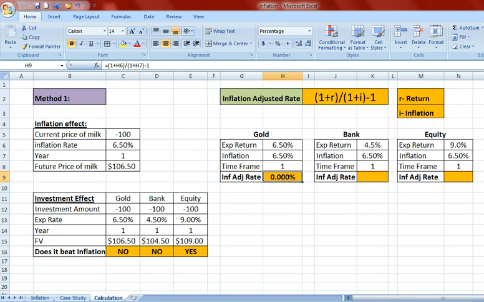Hence the expected return and the inflation rate are equal. The inflation adjusted rate is 0%. Similarly, if you do the same calculation for the other two asset classes, you will come out with very surprising values. The inflation adjusted rate for bond investment is minus 1.878% because it doesn't beat the inflation rate, whereas in the gold case it is at par with the inflation rate. Hence it is neutral. Since the expected return is less than the inflation rate, it is a negative return.